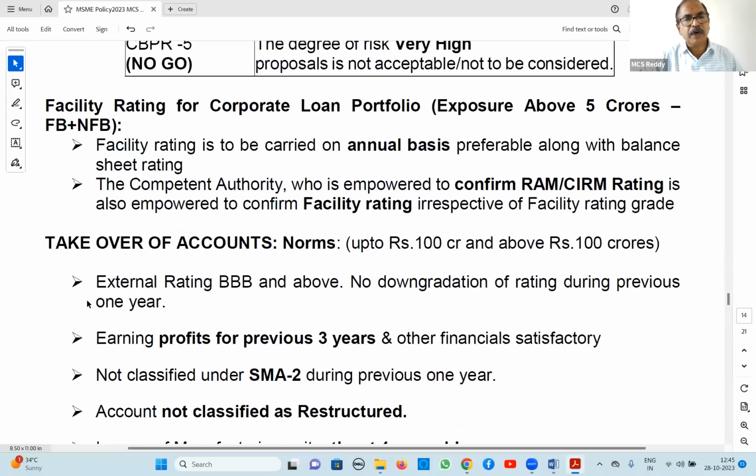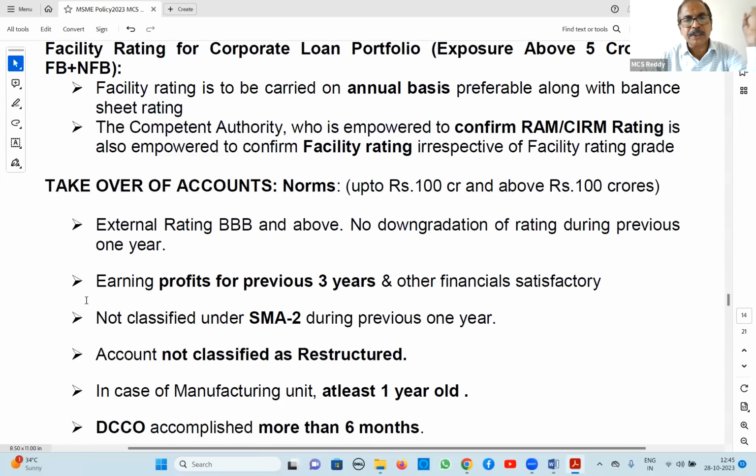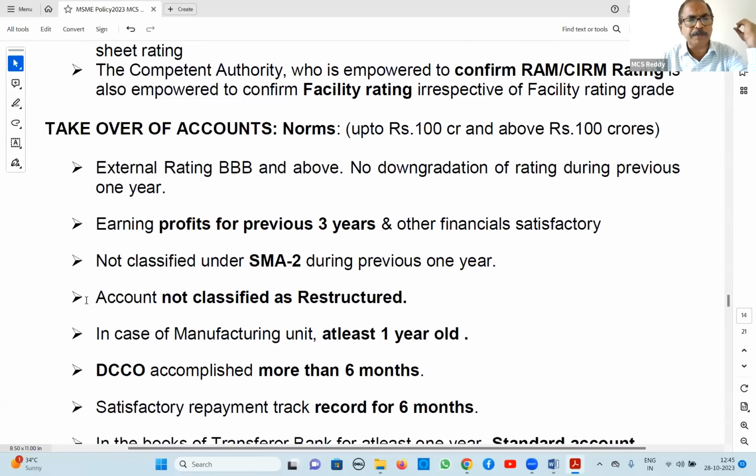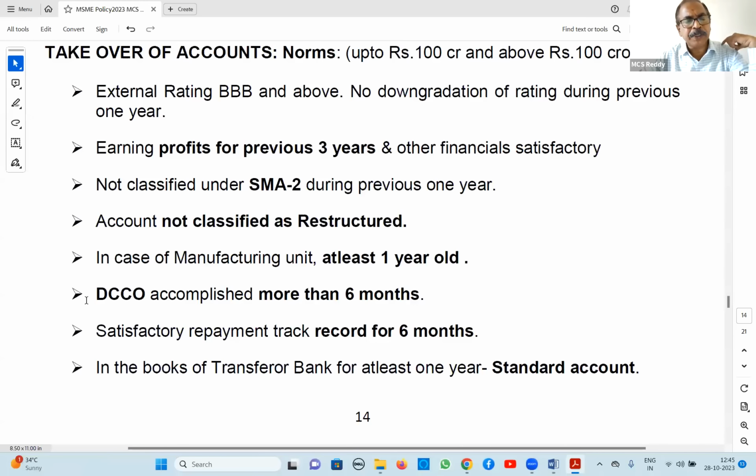Next, regarding takeover, norms already we have discussed in policy, same norms only. That is 3 years balance sheet you have to call for and analyze profits for 3 years continuously. It is not SMA2 during previous year. It is not a restructured one. And manufacturing unit at least 1 year old it should have. And date of commencement of commercial operations, at least more than 6 months ago, it has accomplished.